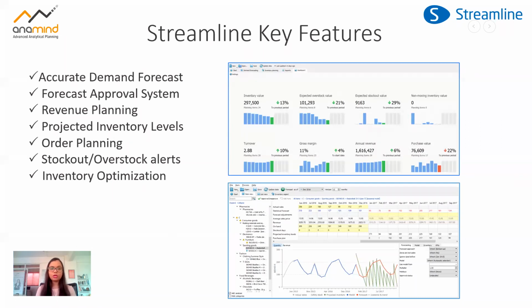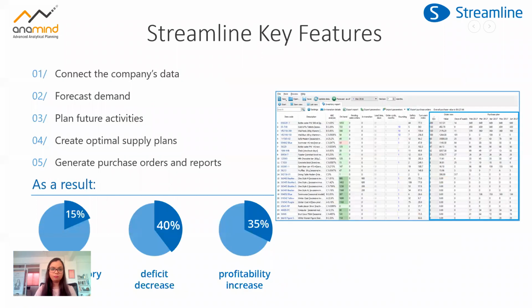Then comes the forecast approval system. It's another great feature of Streamline revenue planning. As I said, the projected inventory levels is definitely important to give us a visibility of the future. The order planning, stock out alerts, and overstock alerts, inventory optimization. So these are a few of the key features of Streamline.